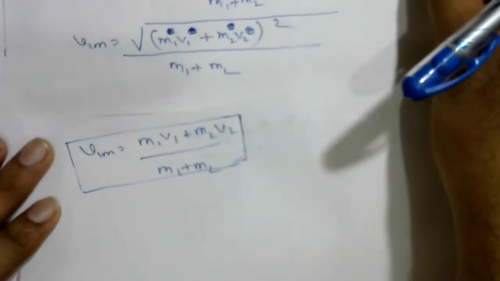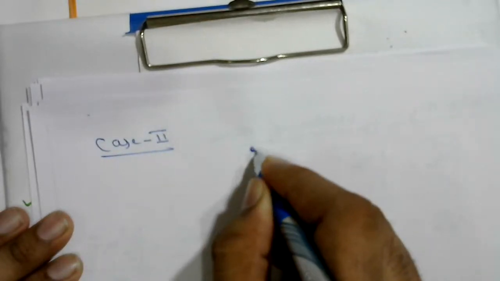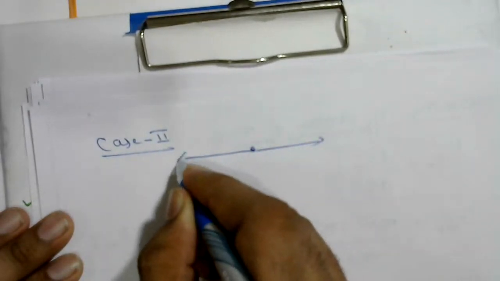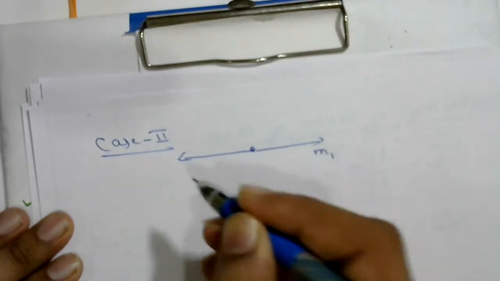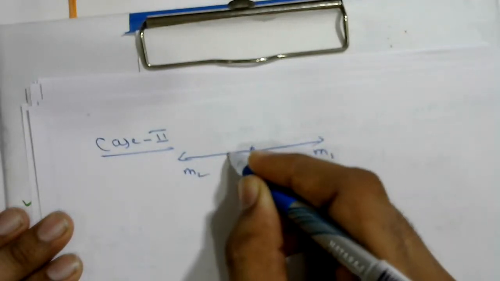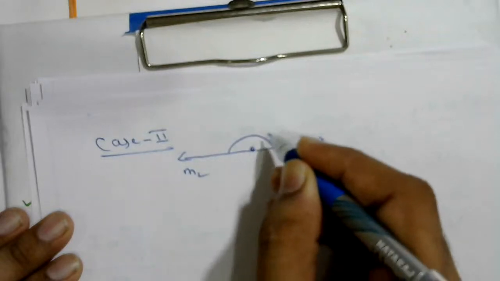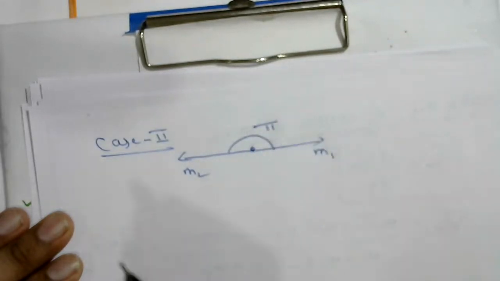So if both are moving in opposite direction, case 2: one object moving in this direction, another object moving in this direction, mass of this one m1, mass of second particle m2, the angle between these two is phi.